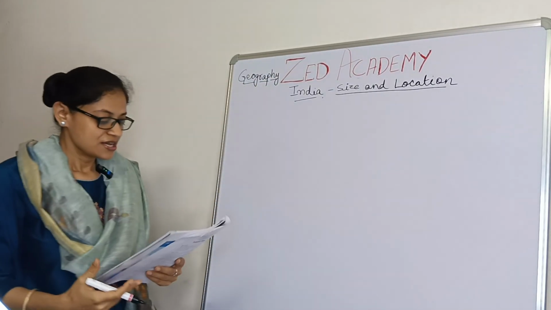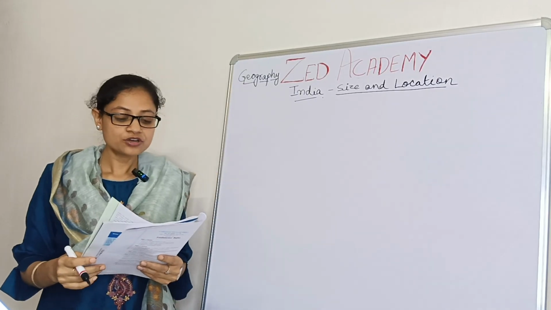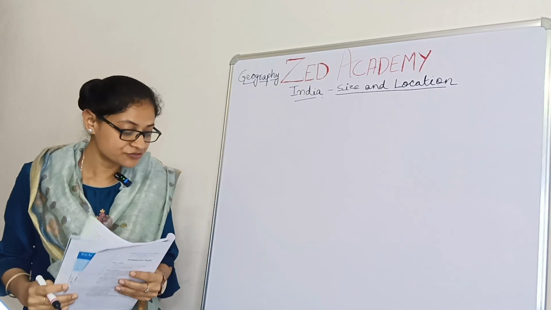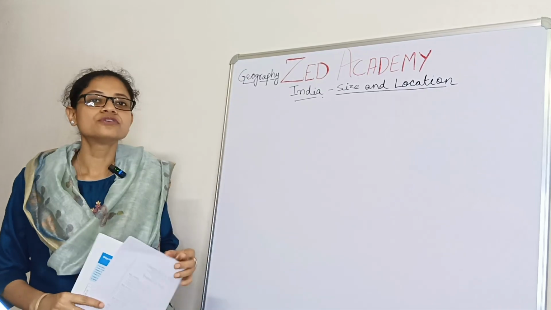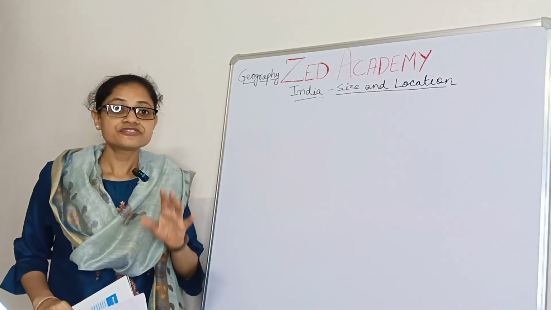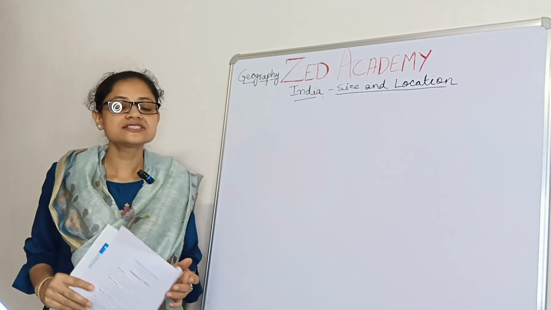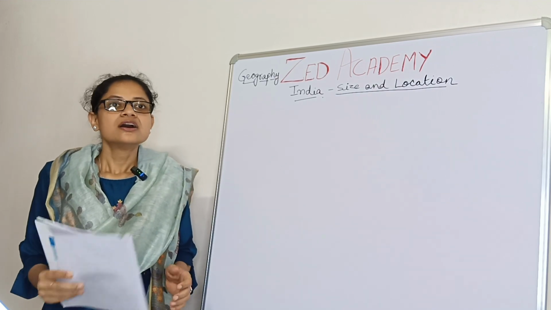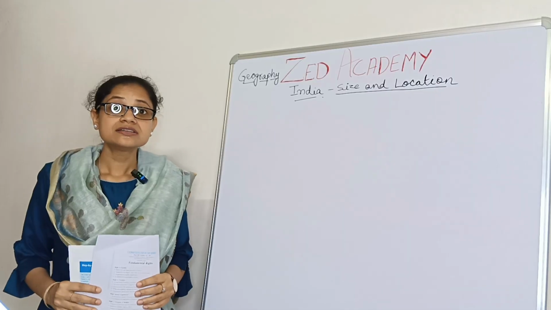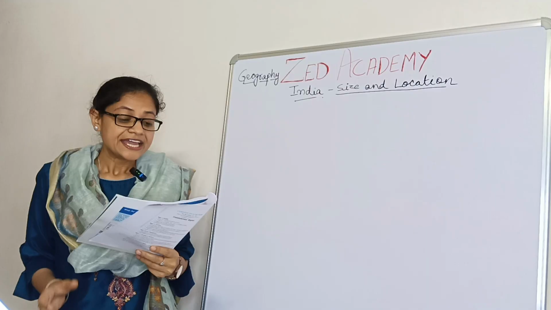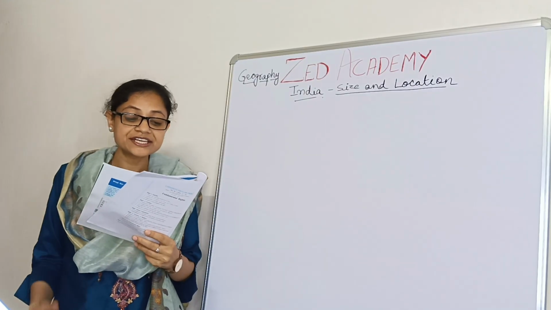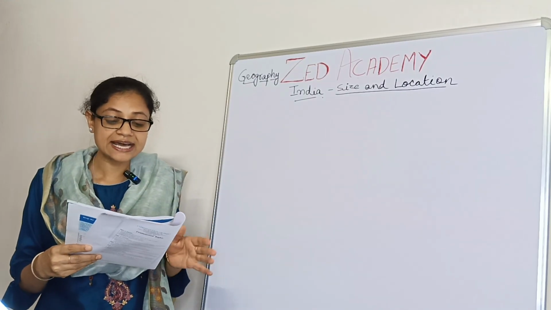Geography. So, India is one of the ancient civilizations in the world. We all know that India is one of the oldest civilizations. The first civilization, that is the Indus Valley civilization or Harappa, was located in the Indian subcontinent. It has achieved multifaceted socio-economic progress during the last 5 years.